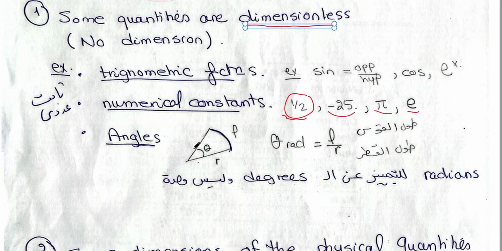If we have an arc with an angle theta, theta in radians equals the length of the arc, L, divided by the radius r. To get theta in radians, we just divide L over r. So again, this is length divided by length, which means no dimensions. We just say radians to differentiate degrees from radians. So some quantities have no dimensions.